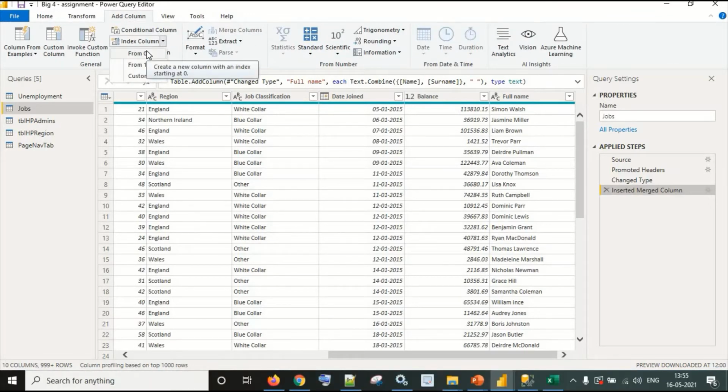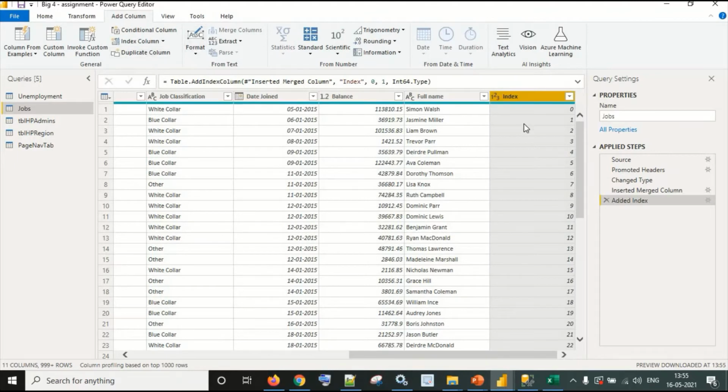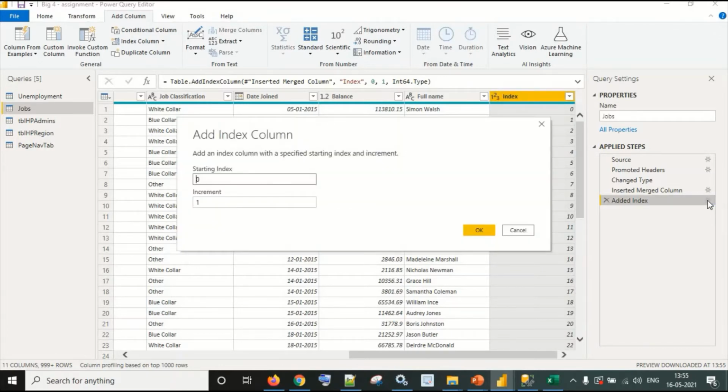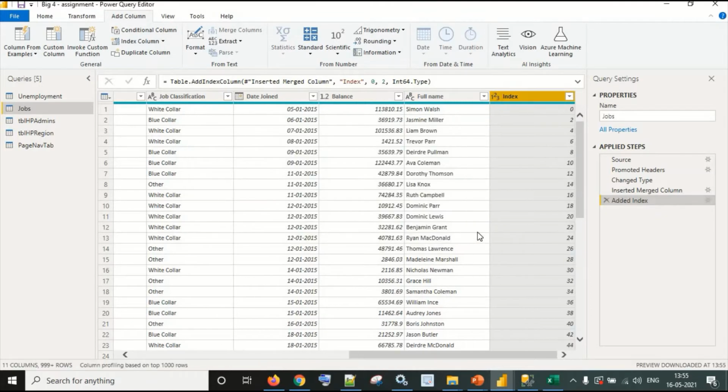Now you have to choose where to start the index, like 0, 1, or any other custom number. Let's check if I can start from 0. Yeah, I can do, right? There is an index column available now. Now if I want to edit it, you can just click on this and let it load. Here, starting index is 0 and increment is 1. Suppose I want to increment with 2. Let's see what happens. Right, 0, 2, 4, so it incremented values by adding 2, right?